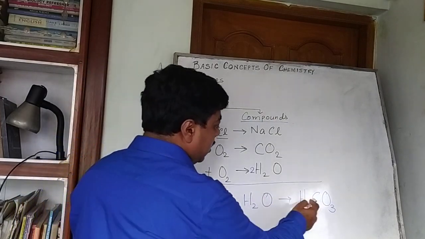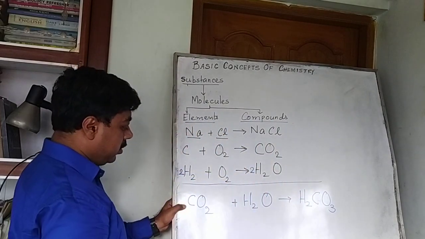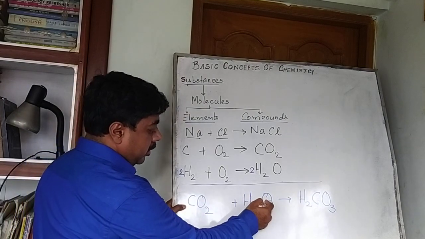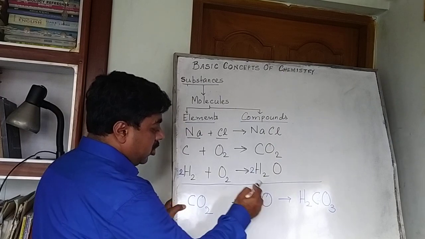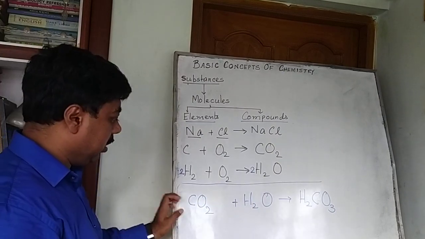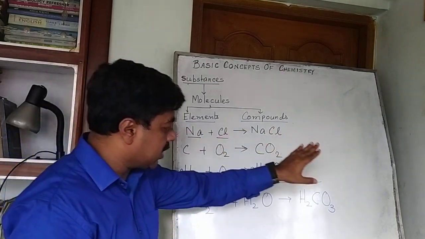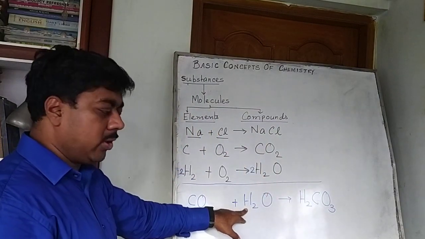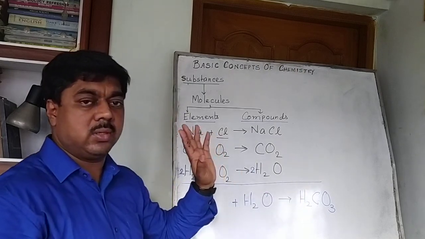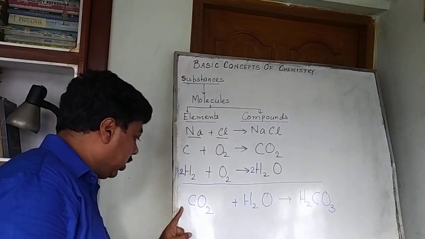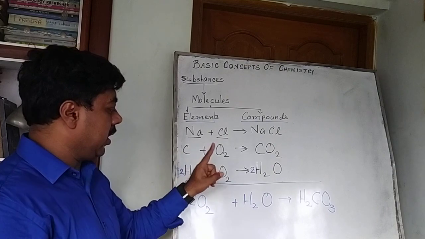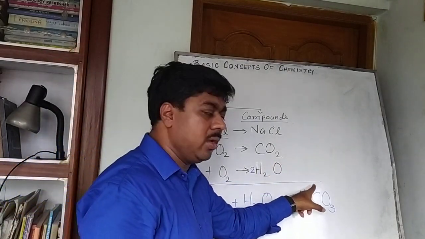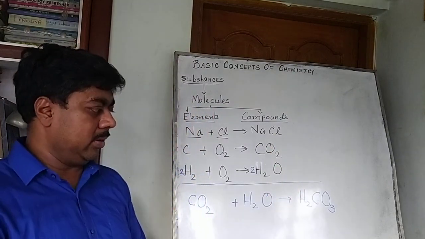Carbon 1, here also 1 atom of carbon, here oxygen is 2 and here 1. Total count of atoms of oxygen is 3 in the reactant side. Product side, the count of oxygen is 3 also. Hydrogen here 2 atoms, here also 2 atoms. So overall 1 molecule of carbon dioxide reacts with 1 molecule of water to give 1 molecule of carbonic acid.